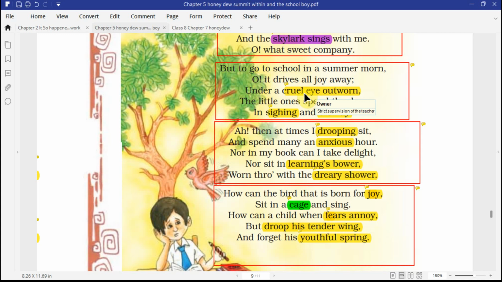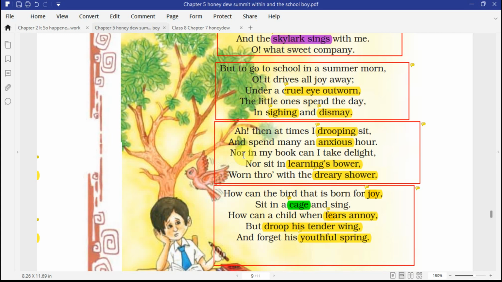Anaphora is the repetition of a word at the beginning of successive lines. Here, nor is repeated at the beginning of two lines, then again in the fifth stanza with and. As you can see, nor and nor here, and there is and also here, then again there's and here. So there is repetition of nor and and. That is anaphora.